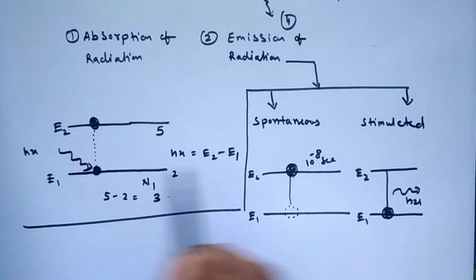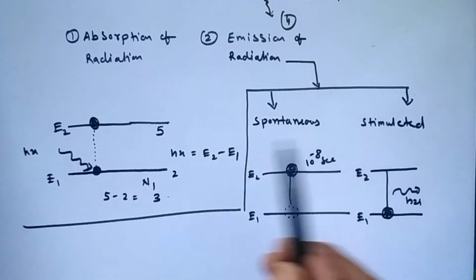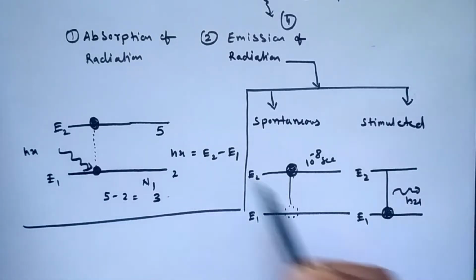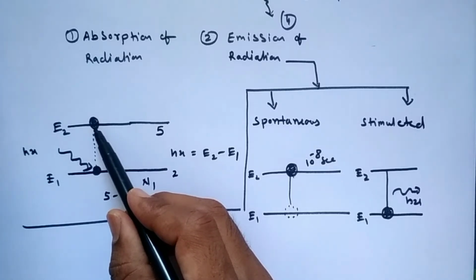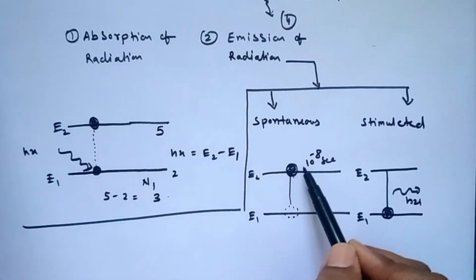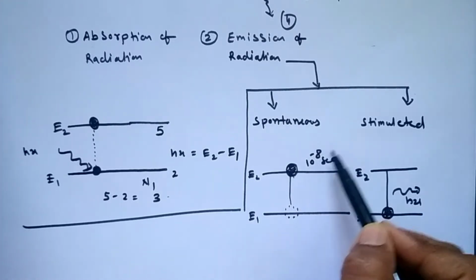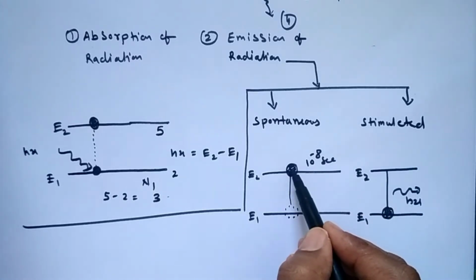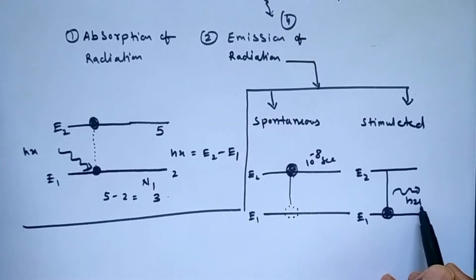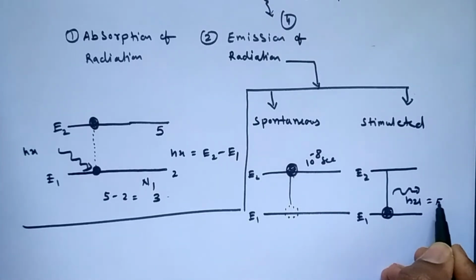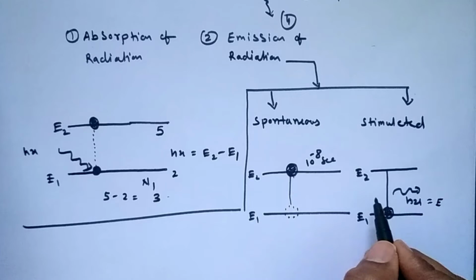First we learned absorption, now this is spontaneous emission. Spontaneous emission comes just after the absorption of radiation, because first the atom absorbs energy and jumps to a higher energy state. After that the atom can stay there only for a very small time, that is 10 to the power minus 8 second, and now this atom decays, or comes back to its original position, by releasing some amount of energy. That energy E is equal to h nu. So this much energy is released by spontaneous emission.